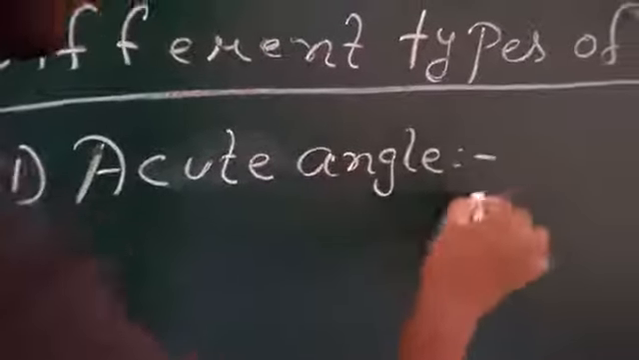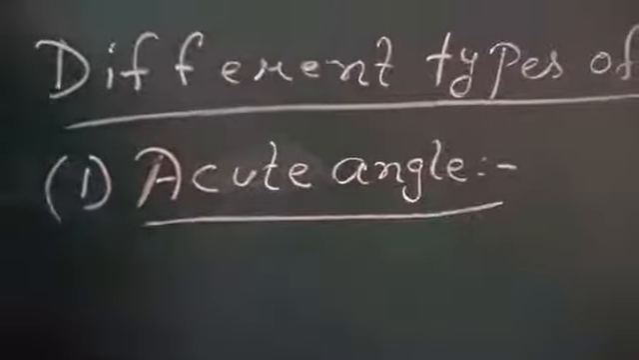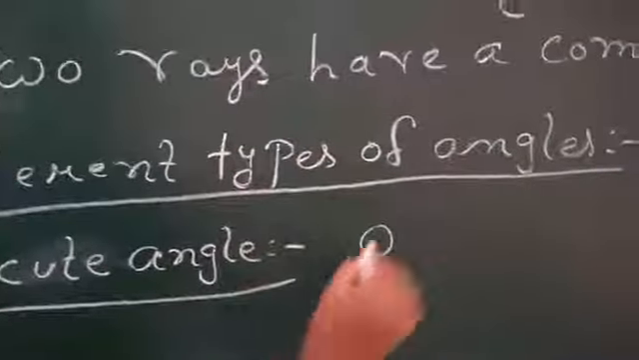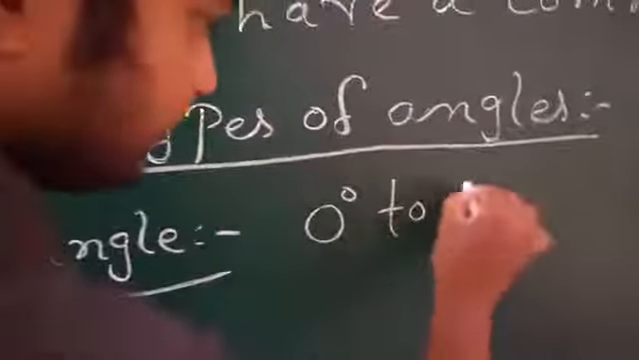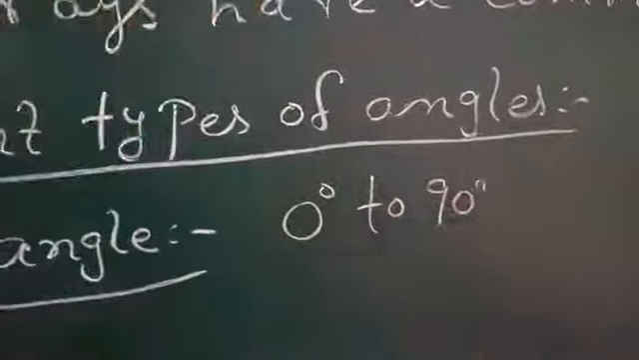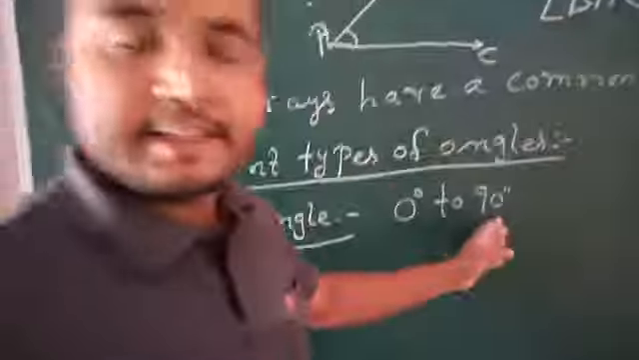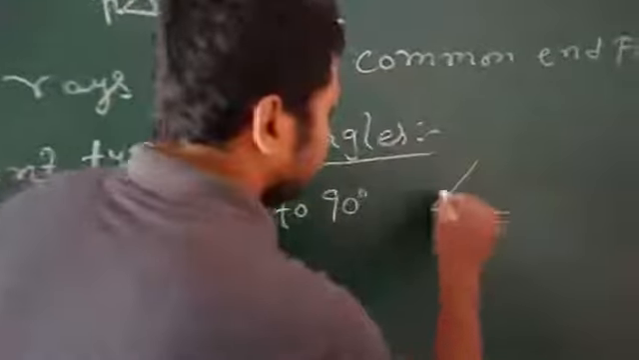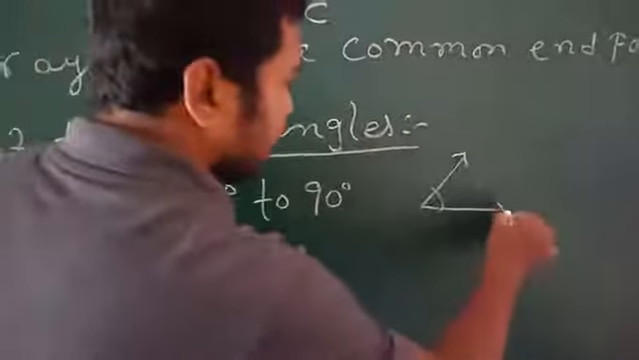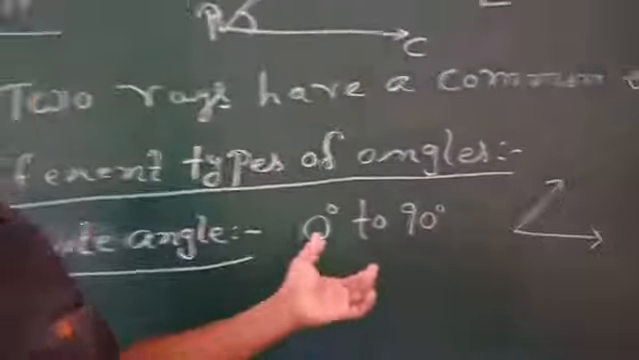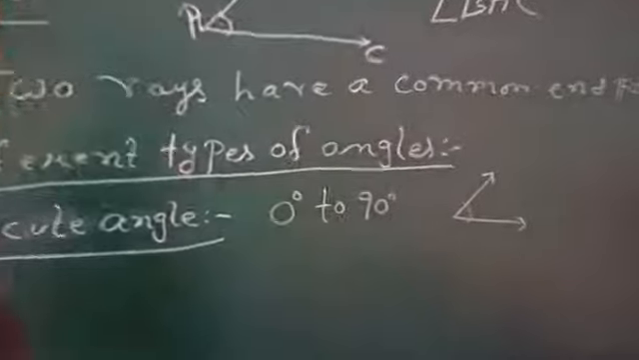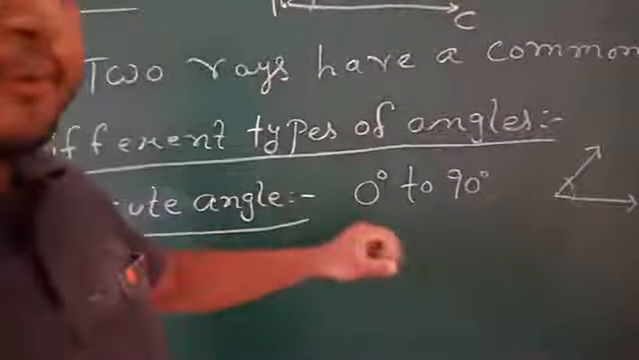Acute angle means an angle whose measure lies between 0 degree and 90 degree. An angle whose measure lies between 0 degree and 90 degree is an acute angle. Suppose these angles are acute angles. So these are known as acute angles.